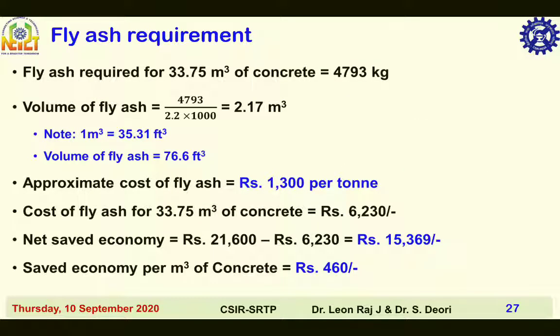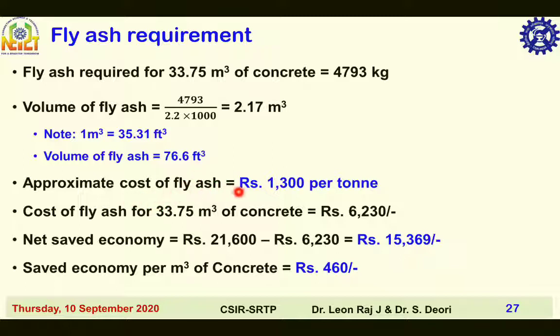At the same time, in the economy part calculation, you have to consider the fly ash requirement also. Fly ash required for 33.75 meter cube of concrete is 4793 kg. Volume of fly ash is equal to 4793 divided by specific gravity 2.2 into density of water 1000 kg per meter cube, which is equal to 2.17 meter cube. Note 1 meter cube is equal to 35.31 feet cube. Volume of fly ash is equal to 76.6 feet cube.